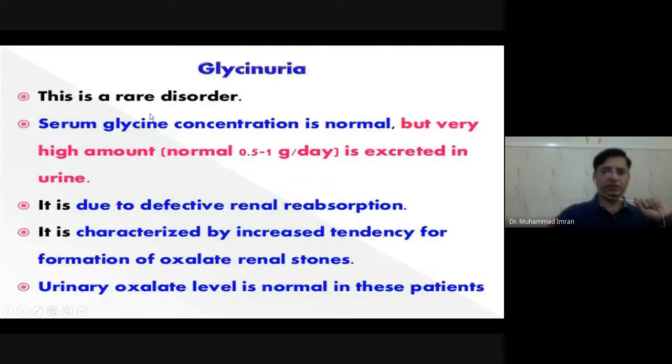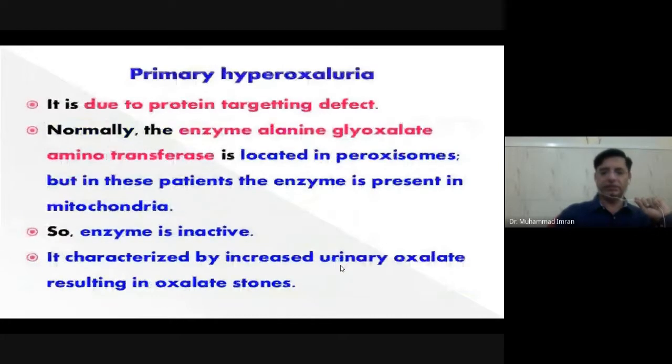Glycinuria is a rare disorder. Serum glycine concentration is normal but a very high amount is excreted in urine. It is due to defective renal reabsorption. It is characterized by an increased tendency for formation of oxalate renal stones because oxalate is formed in the presence of glycine in a higher amount. If glycine is higher, then the oxalate is also going to be high. Urinary oxalate level is also normal in these patients.